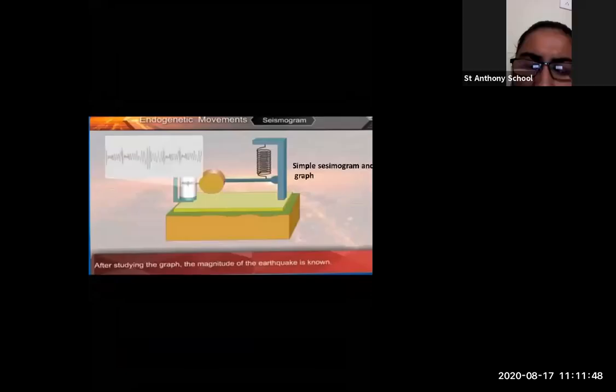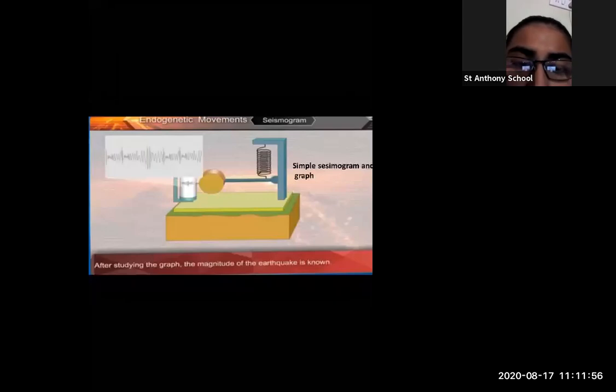Just wait, students. Because of the earthquake, many things are happening. Sometimes many people are getting killed. Landslides are happening. The groundwaters are changing their courses. Many people are killed.